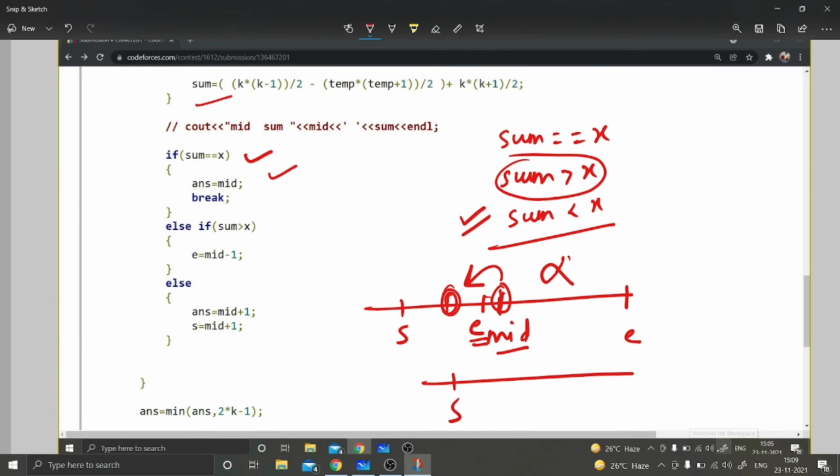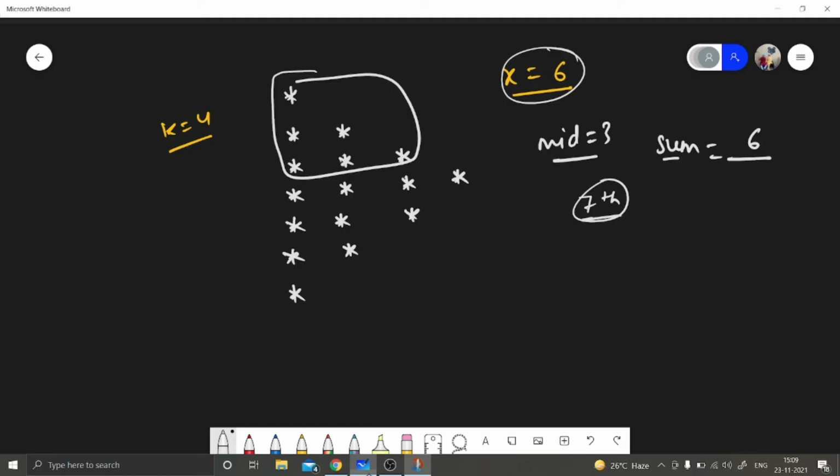Let's draw another one. This is end and this is mid. That represents sum is less than x. That means we can write mid messages. So I have taken answer equal to mid plus 1. Why mid plus 1, not mid? Let's say our example is x equal to 7. For x equal to 7, you will write this, and you will write that emote also after